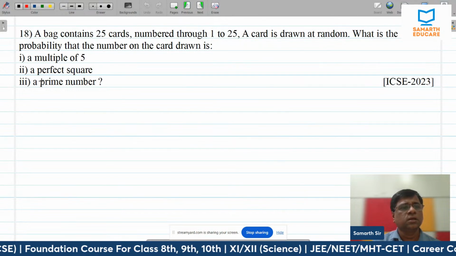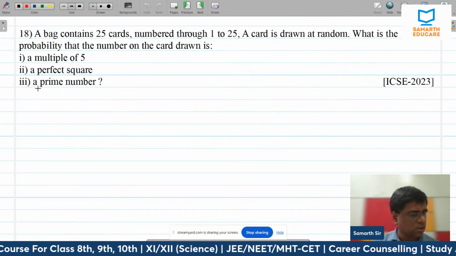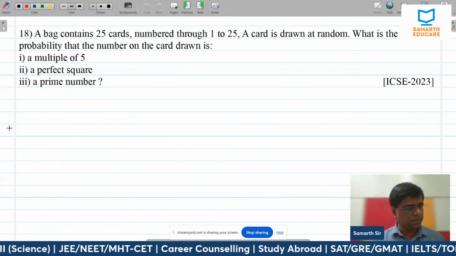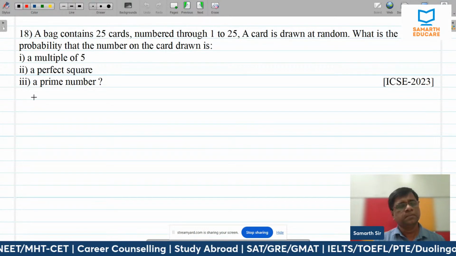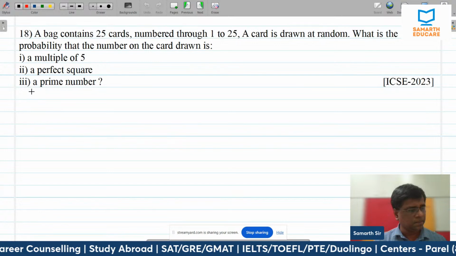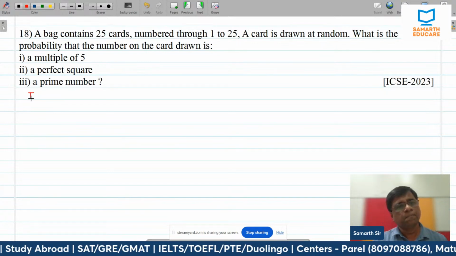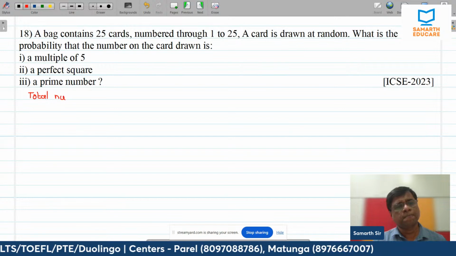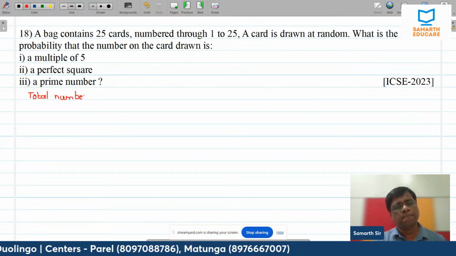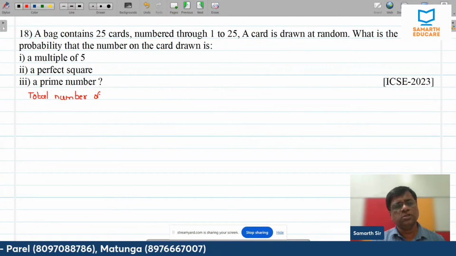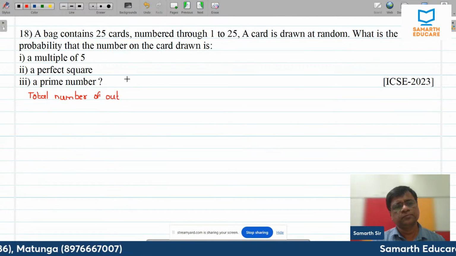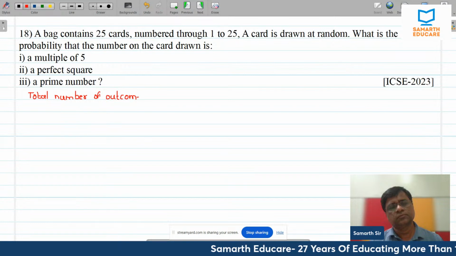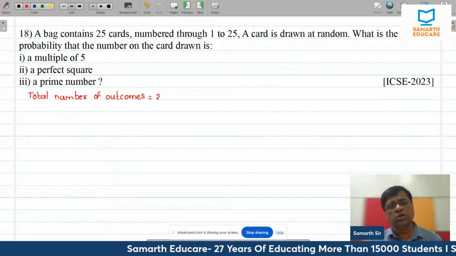So again, total number of outcomes is equal to 25.